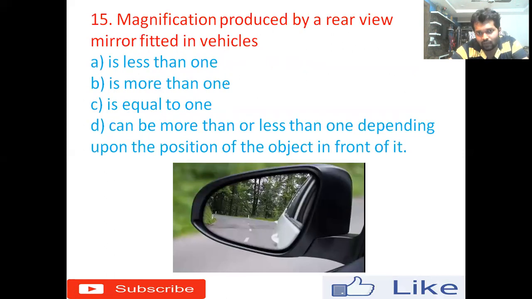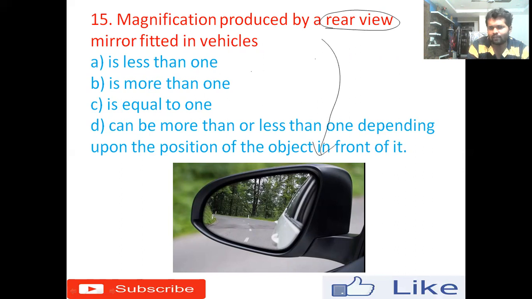15th one, the magnification produced by a rear view mirror fitted in vehicles. So here, what is the meaning of rear view mirror? Everyone has observed this in our daily life, right? In the scooter, car, lorry, whatever automobiles and vehicles there are, there will generally be 3 mirrors. One is closer to the driver, one is near the steering, another one is on the left side of the driver, right? These 3 mirrors let the driver see the traffic behind the vehicle, so that the driver can drive safely.